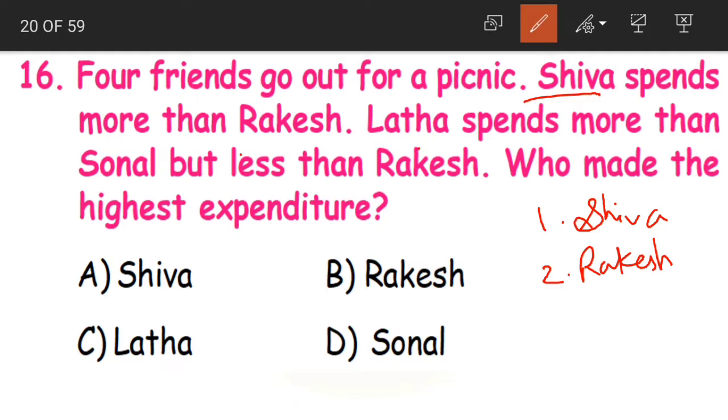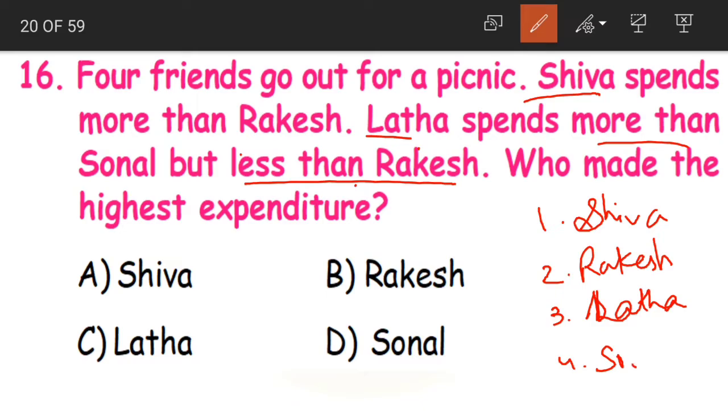Then what did Lata do? Lata spends more than Sonal but less than Rakesh. Lata spends less than Rakesh. So below Rakesh comes Lata. But what did Lata do? Lata spent more than Sonal. So Sonal comes below Lata. Yes, Lata spent more than Sonal and Shiva spent more than Rakesh.